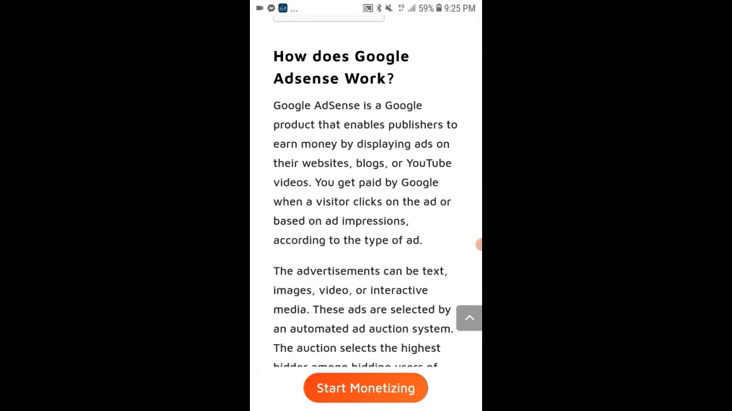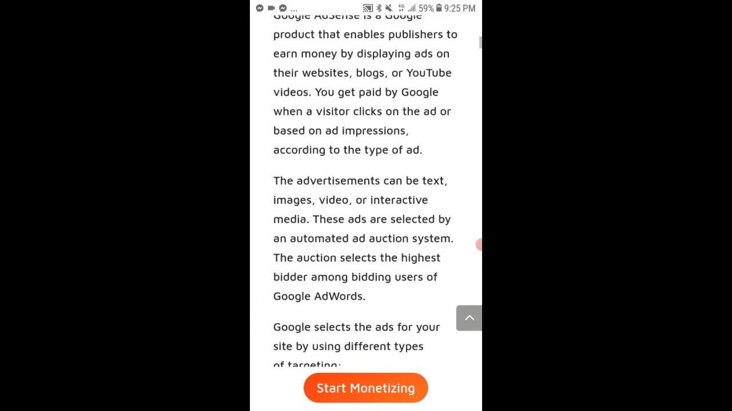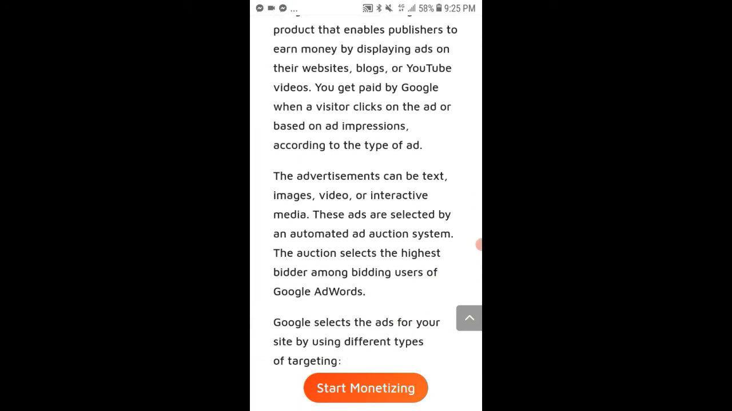Google AdSense is a Google product that enables publishers to earn money by displaying ads on their websites, blogs, or YouTube videos. You get paid by Google when a visitor clicks on the ad or based on impressions. According to the type of ad, advertisements can be text, images, videos, or other attractive media.